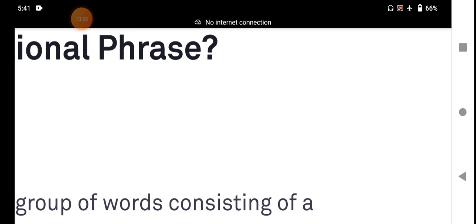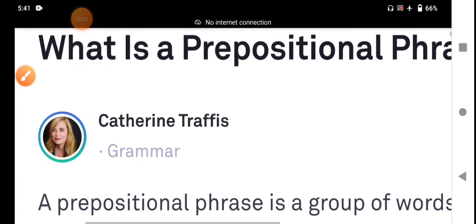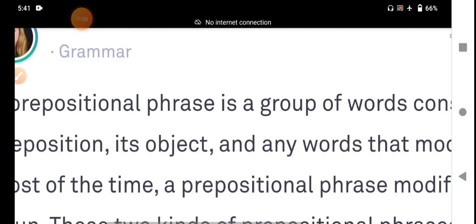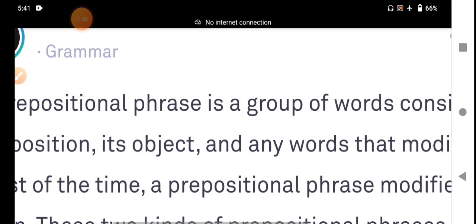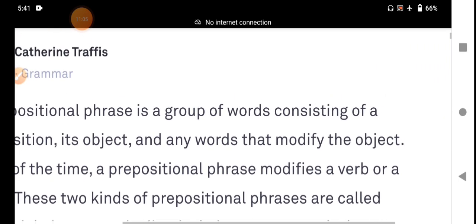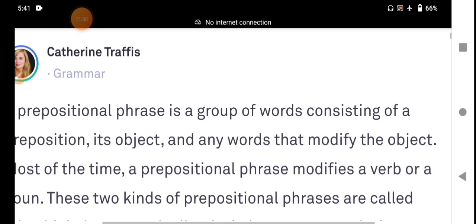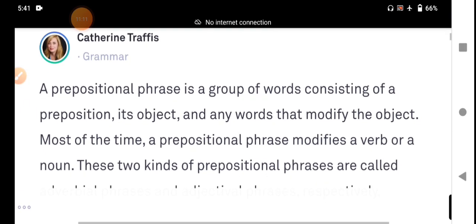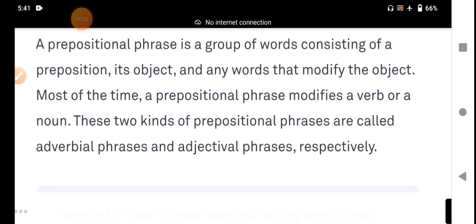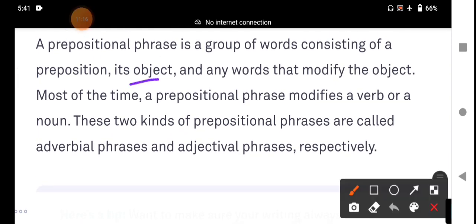A prepositional phrase is a group of words consisting of a preposition, its object, every noun or a pronoun after the preposition, that word is called object of the preposition, and any words that modify the object.